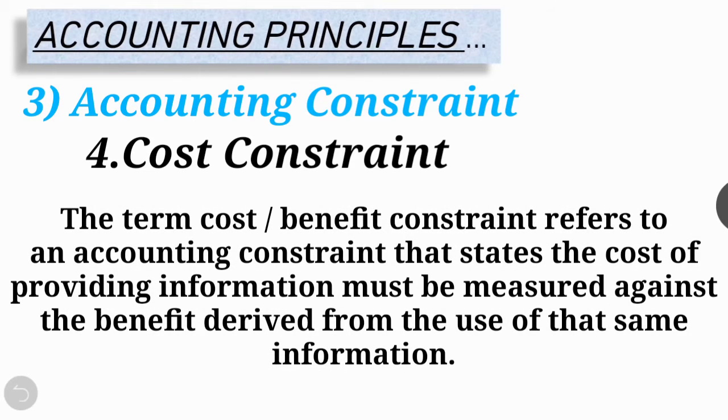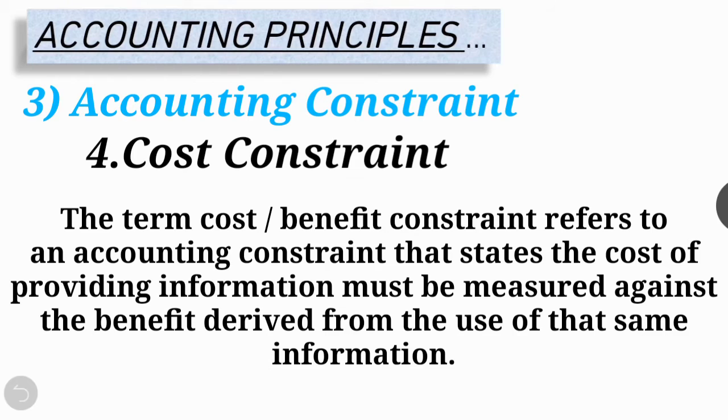Next constraint is cost benefit constraint. The term cost benefit constraint refers to an accounting constraint that states the cost of providing information must be measured against the benefit derived from the use of that same information. The difficulty in cost benefit analysis is that the cost and especially the benefits are not always evident or measurable, right?